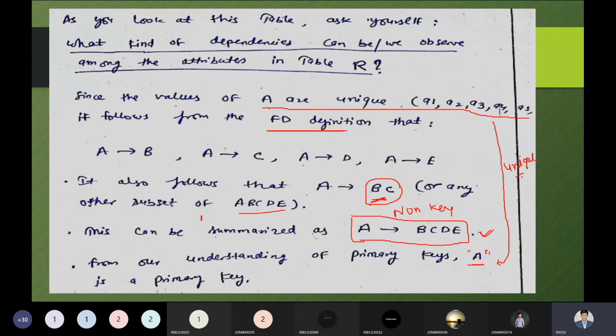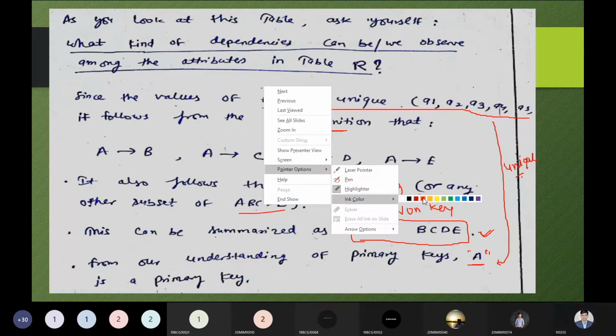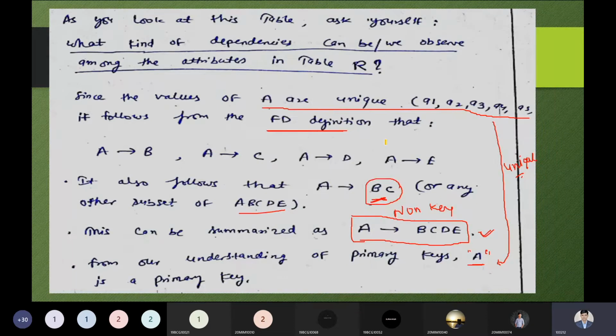So what are the observations we are seeing over here? As per our question, after seeing this example and the functional dependency, what kind of dependency can be observed among attributes in the table R? That is the big question we should have in our mind.